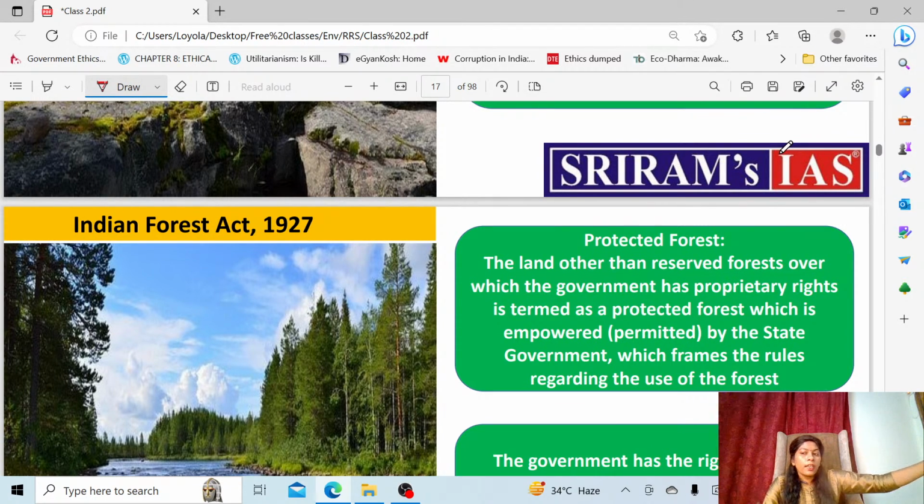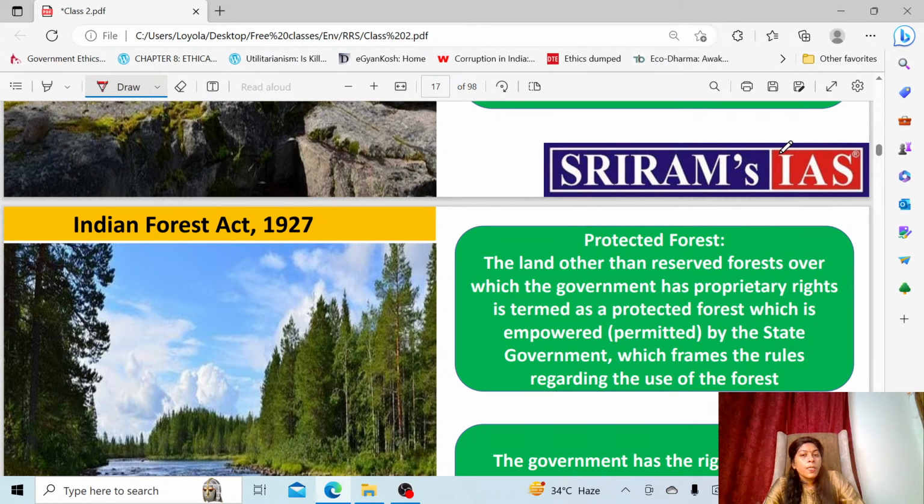A reserved forest is under the ownership of the government, and in the village forest, the village community can use the forest. Here, even in the village forest, the rules and regulations for maintaining the forest will be formulated by the government only, not the village community. They can just use the forest.